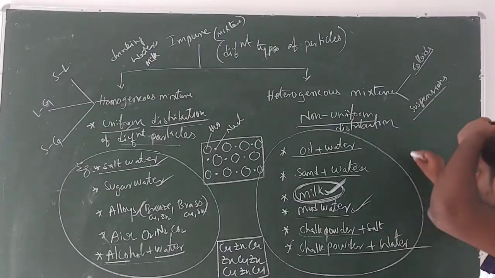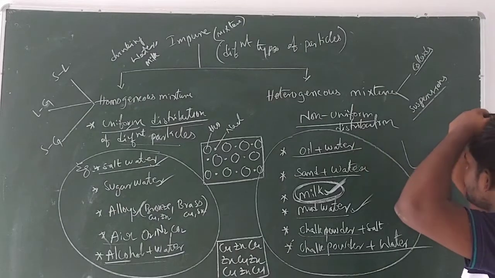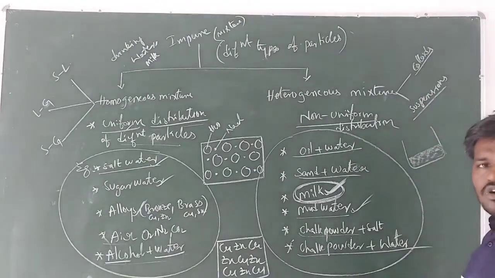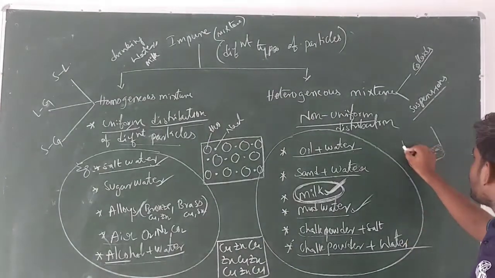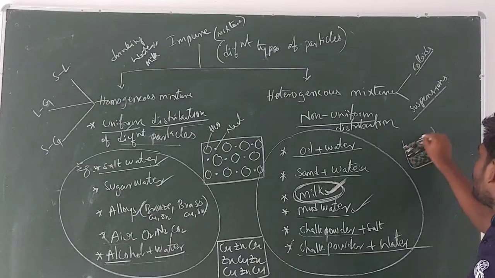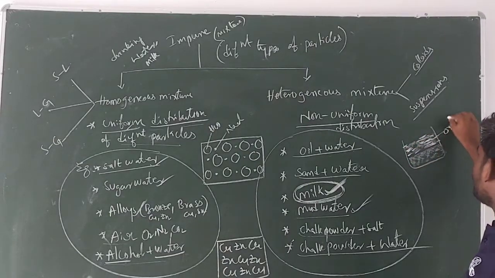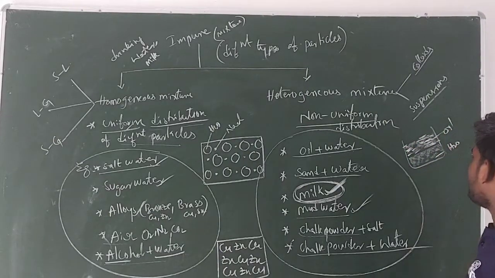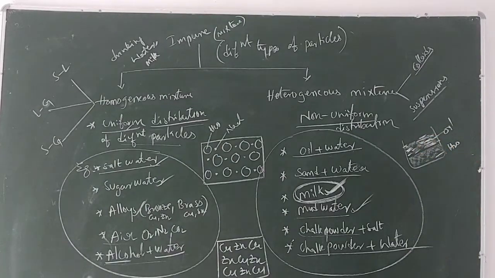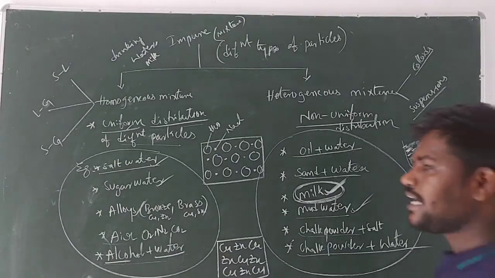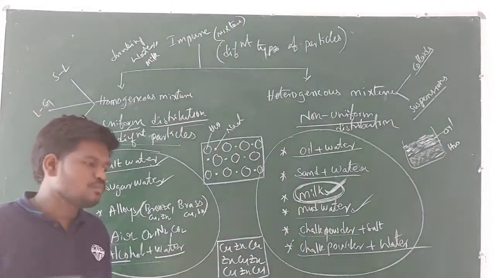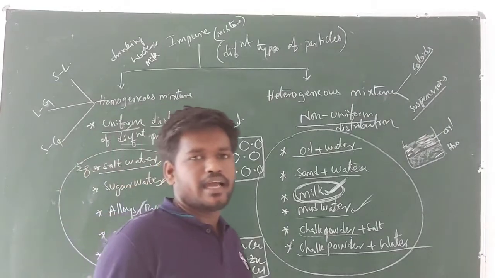If you take the mixture of oil plus water, guys, water always occupies the bottom of the container, and over the water oil floats. Over the water oil floats like this. This is oil and this is water here. So there is no distribution between these two, oil and water. And when we place sand in water, sand occupies the bottom of the container. Clearly both are visible to our naked eye.